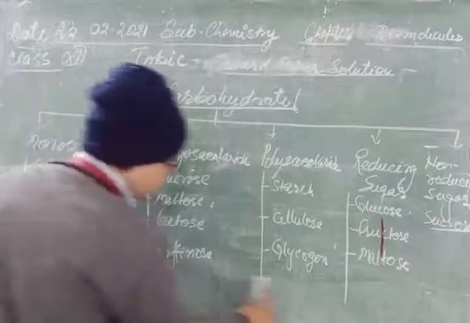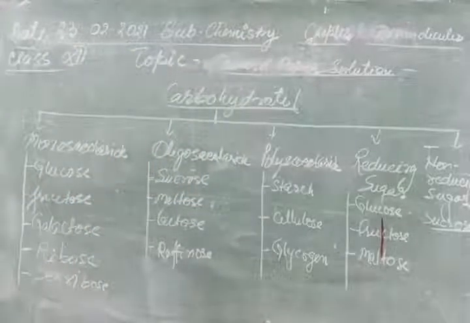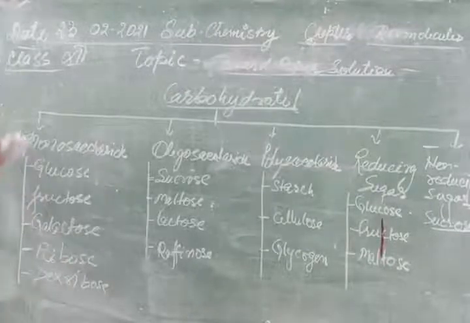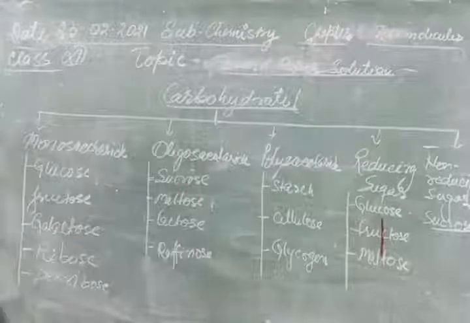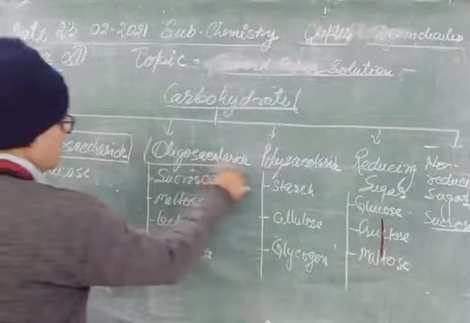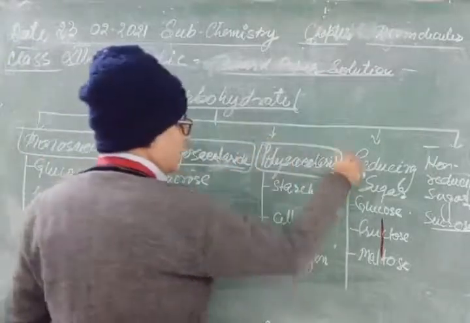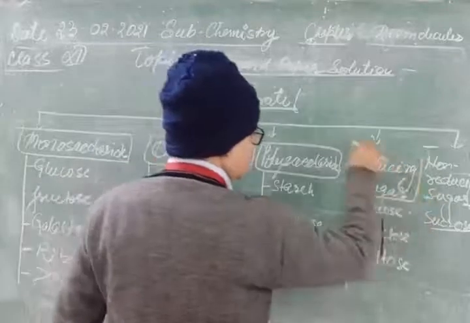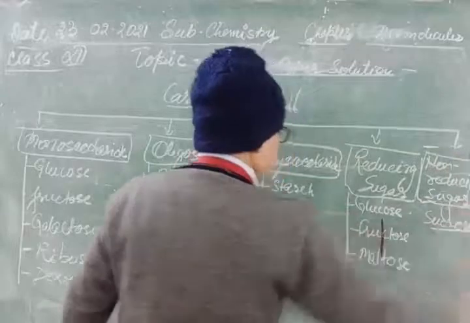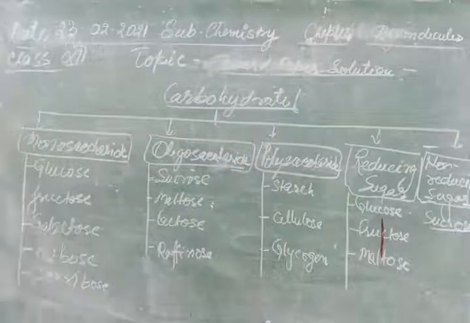Then we will see the other topics which are asked mostly in carbohydrate: monosaccharide, oligosaccharide, polysaccharide, reducing sugar and non-reducing sugar.